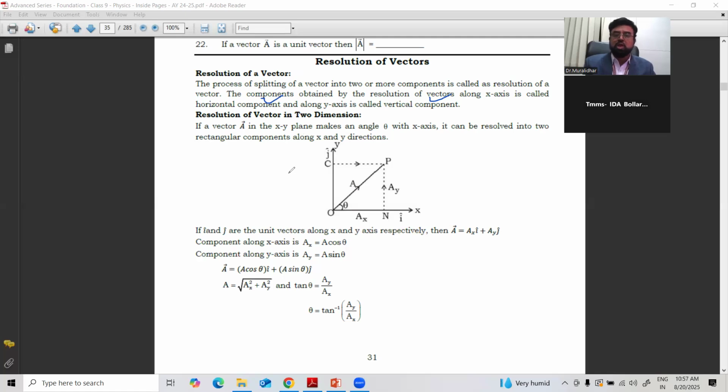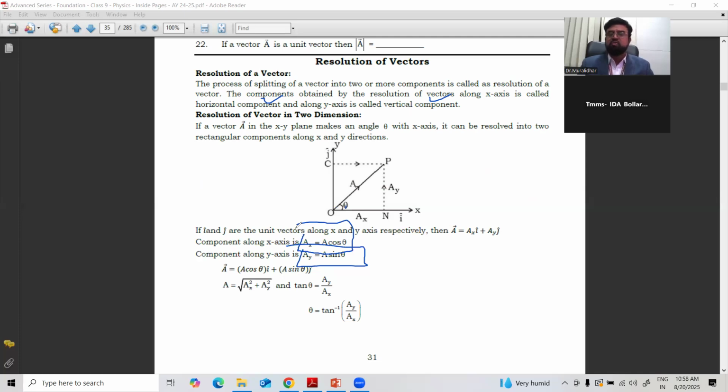Resolution of vectors in two dimensions, that is, x and y axis. If A is a vector in the xy plane, making an angle theta with the x-axis, it can be resolved into two rectangular components along the x and y axes. One is the horizontal component along the x-axis. See, the formula is given: ax is equal to a cos theta, ay is equal to a sin theta. Along the y-axis it is given by sin theta, along the x-axis it is given by cos theta.